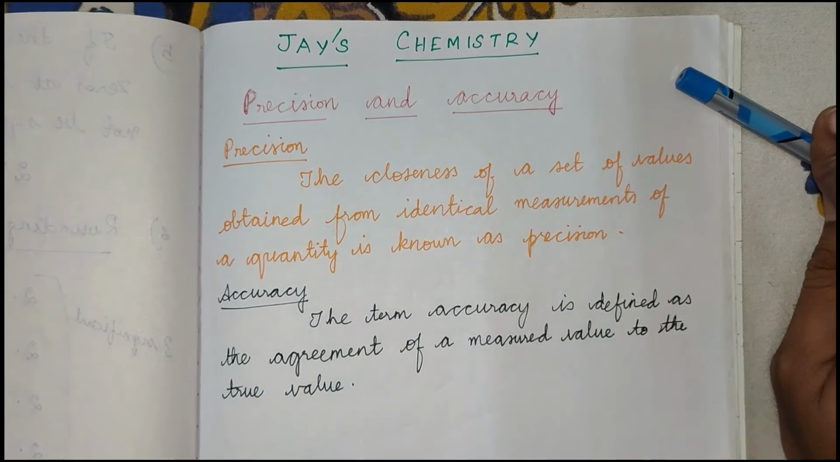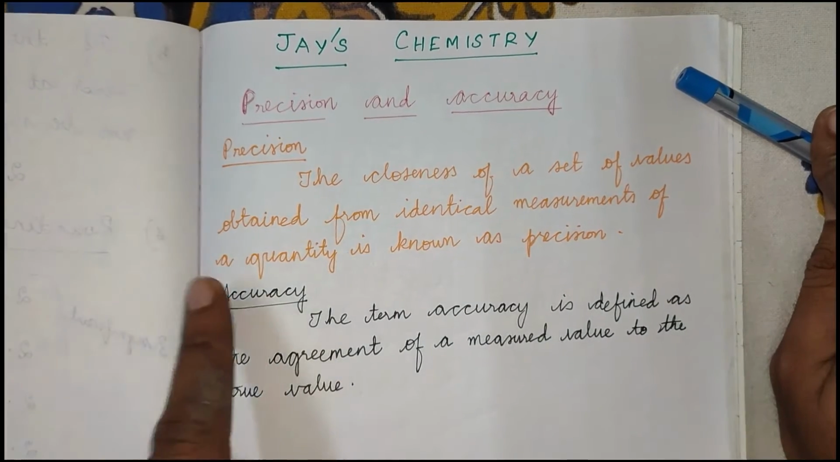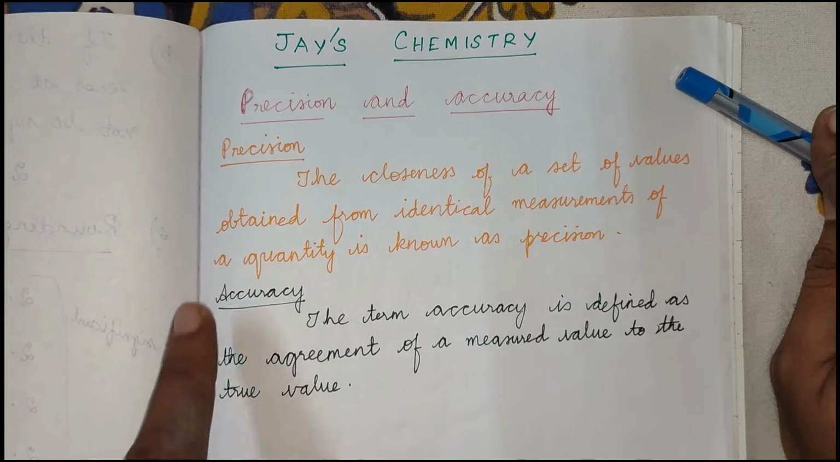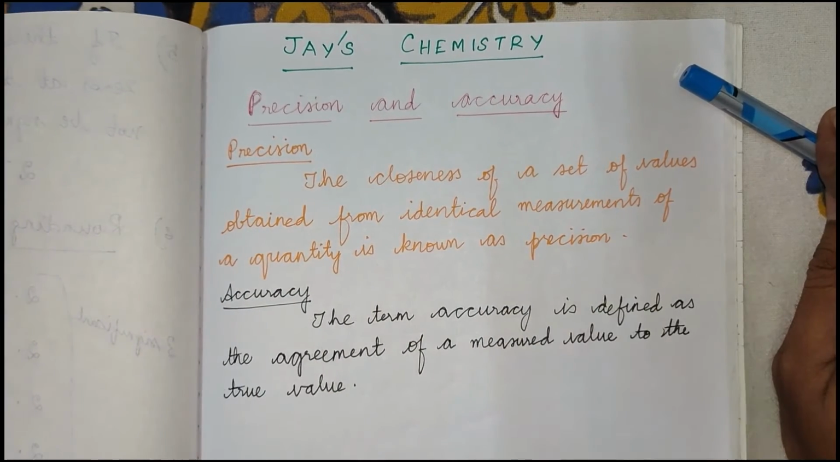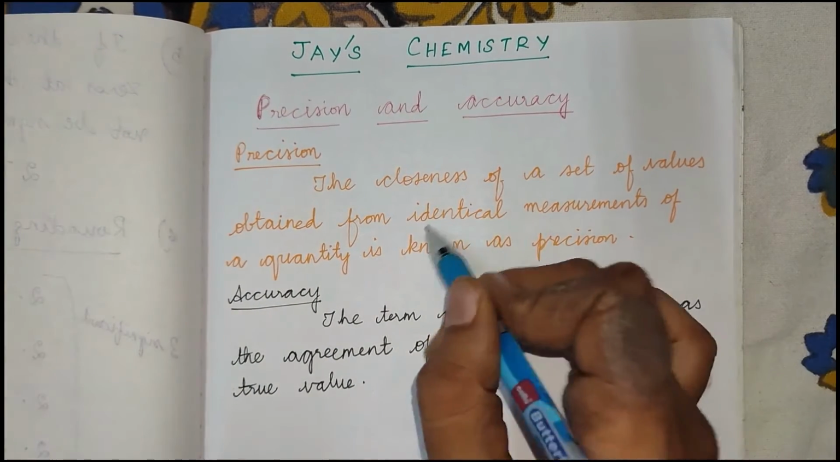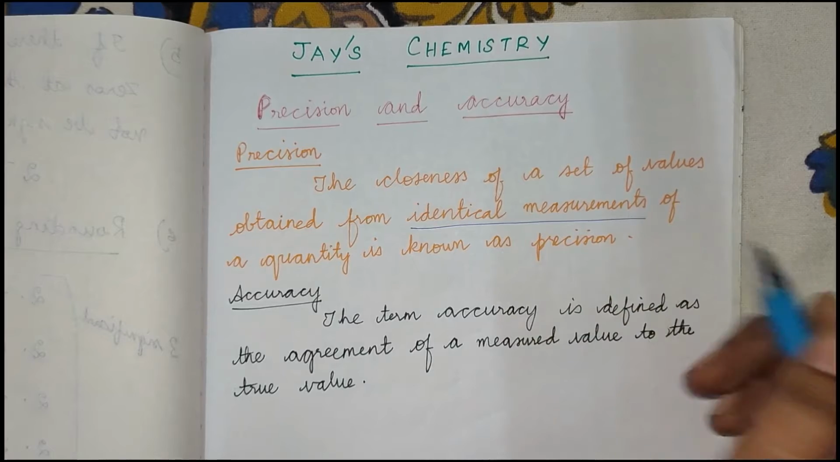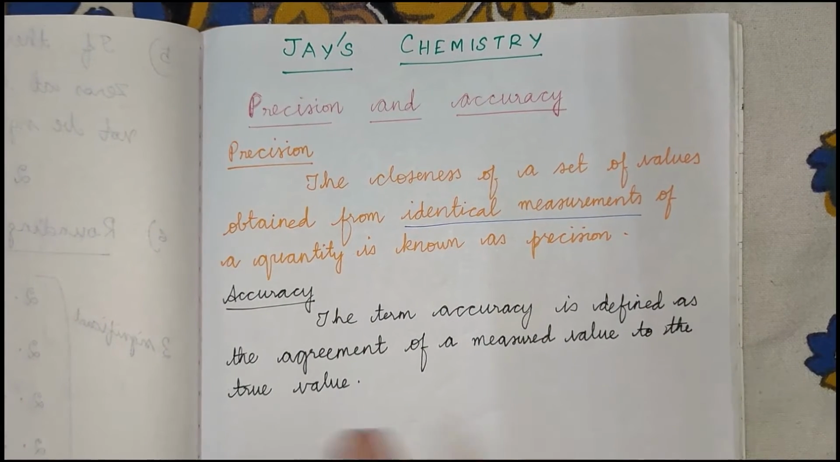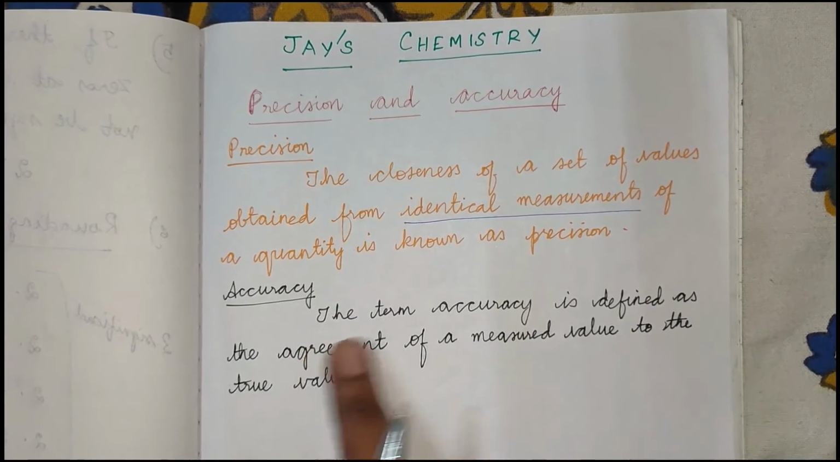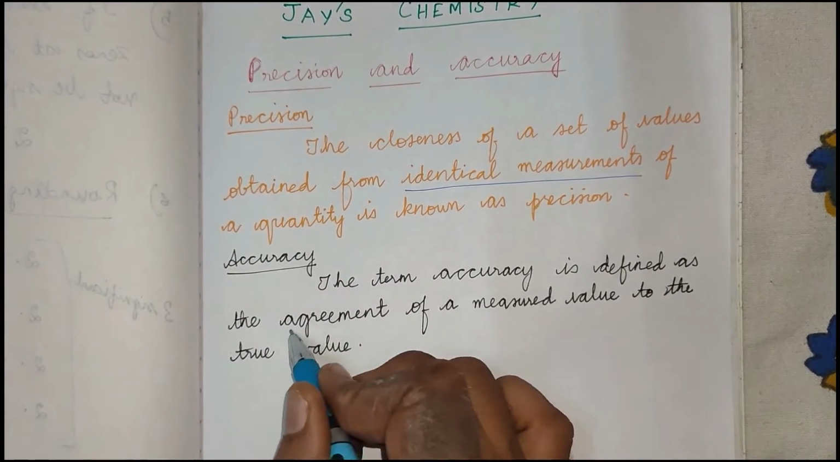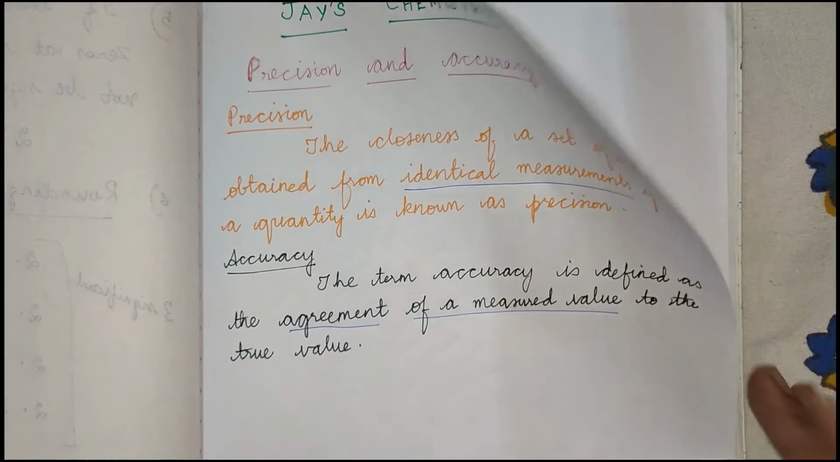The closeness of a set of values obtained from identical measurements of a quantity is known as precision, and this word is very important here: identical measurements. What is accuracy? The term accuracy is defined as the agreement of a measured value.